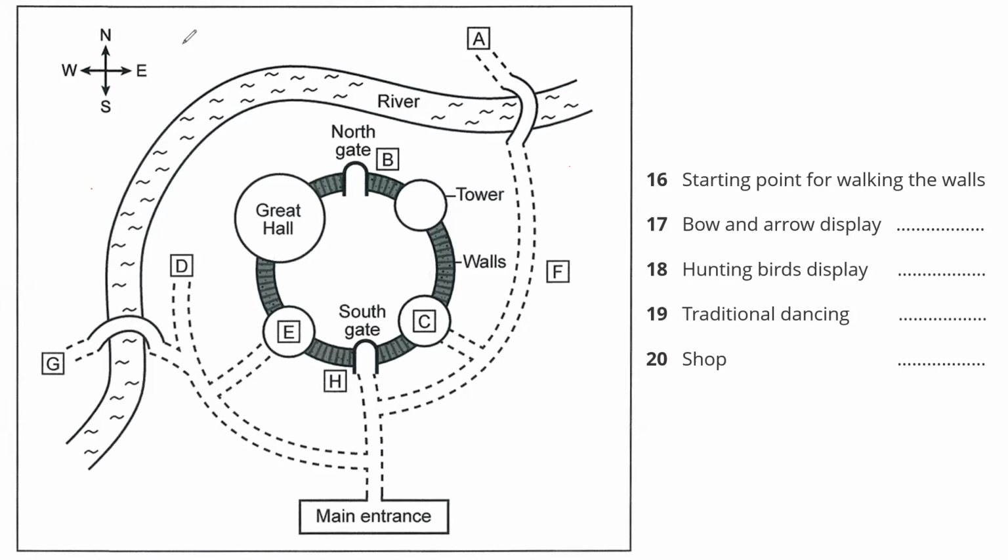Now listen from 16 to 20. If you can take a look at your plans, you'll see Bramley Castle has 4 towers joined together by a high wall with the river on 2 sides. Don't miss seeing the Great Hall. That's near the river in the main tower, the biggest one, which was extended and redesigned in the 18th century. If you want to get a good view of the whole castle, you can walk around the walls.